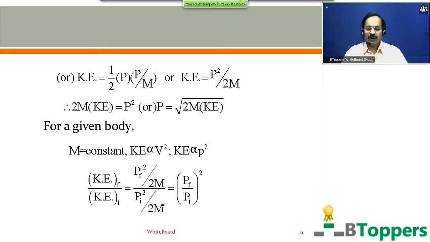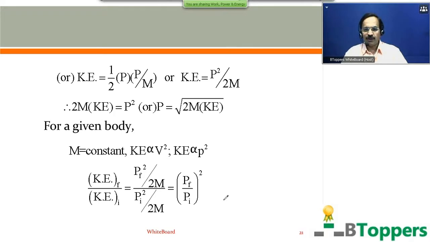So suppose the magnitude of linear momentum of a body of mass m changes from Pi to Pf in a particular example. The initial kinetic energy of the body is given by Pi square by 2m, and the final kinetic energy of the body you can write as Pf square by 2m. For a given body, mass m is a constant. So the ratio of the final kinetic energy and initial kinetic energy of the body in pure translatory motion is Pf by Pi whole square. Pi is the magnitude of initial momentum of the body, Pf is the magnitude of final momentum of the body. Come on, copy this, finish writing.